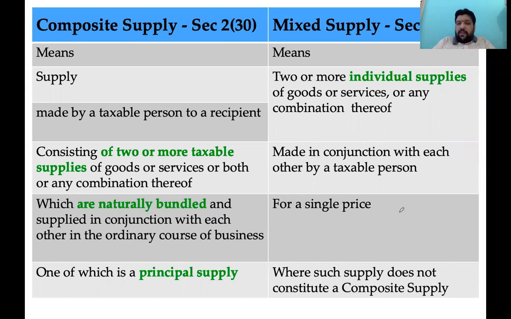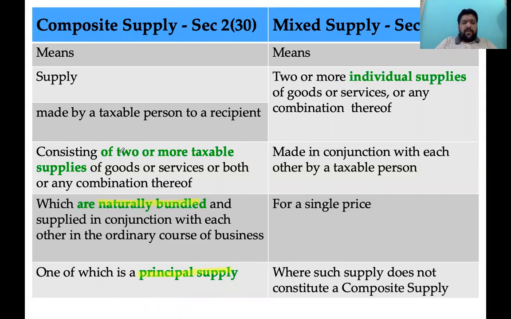Section 2, subsection 30 defines the term composite supply. Composite supply means supply made by a taxable person to a recipient consisting of two or more taxable supplies of goods or services, or both, in any combination, which are naturally bundled and supplied in conjunction in the ordinary course of business, of which one is a principal supply.